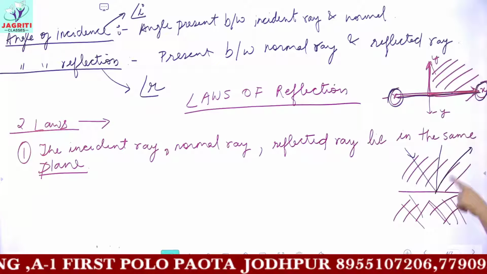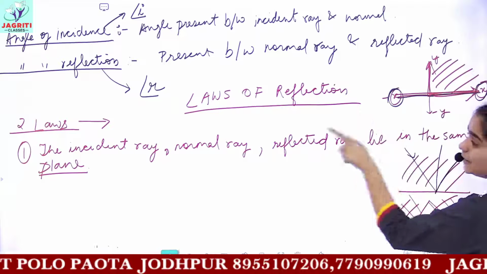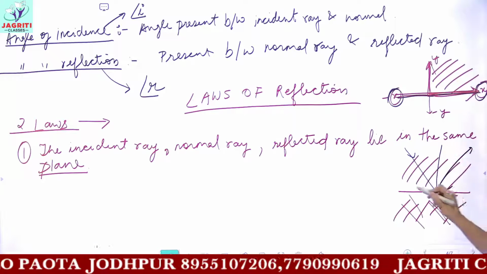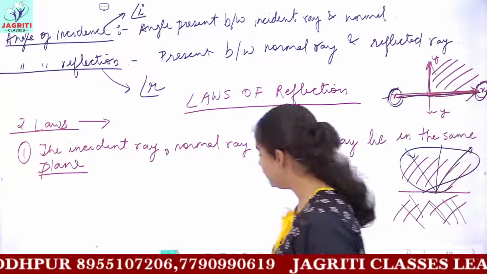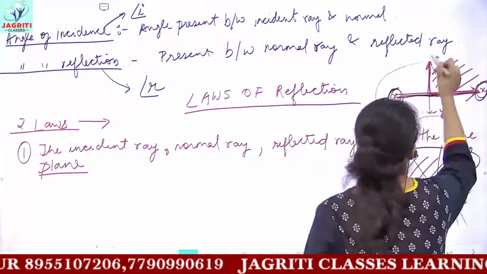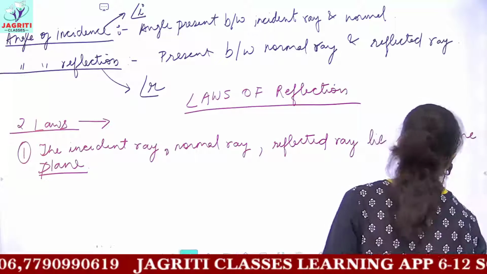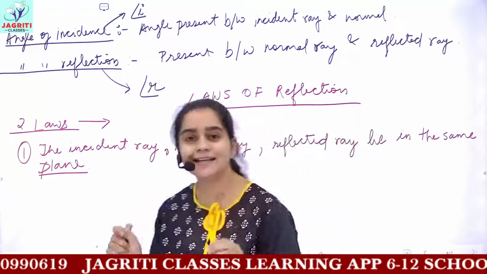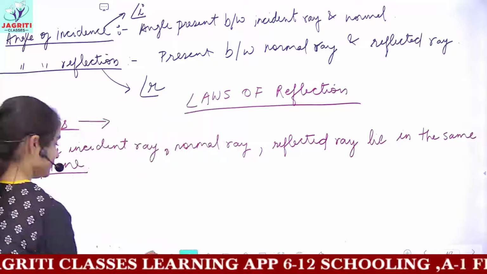All these three rays, incident, normal and reflected, are present in the same plane, in the above part, and not below. So this is the meaning of the word plane, and now I hope you understood the first law of reflection, which says that all three rays are present in the same plane.